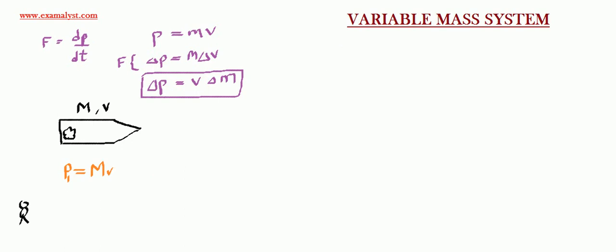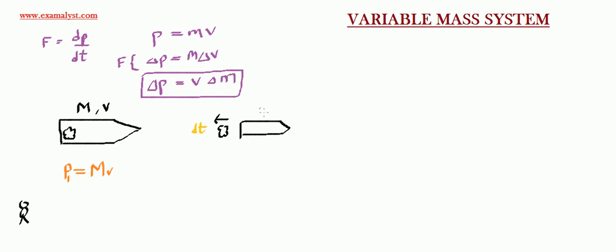Now what happens is after some time dt, so this time is so small that I can do certain things. In small time dt, this rocket fires this fuel outside.